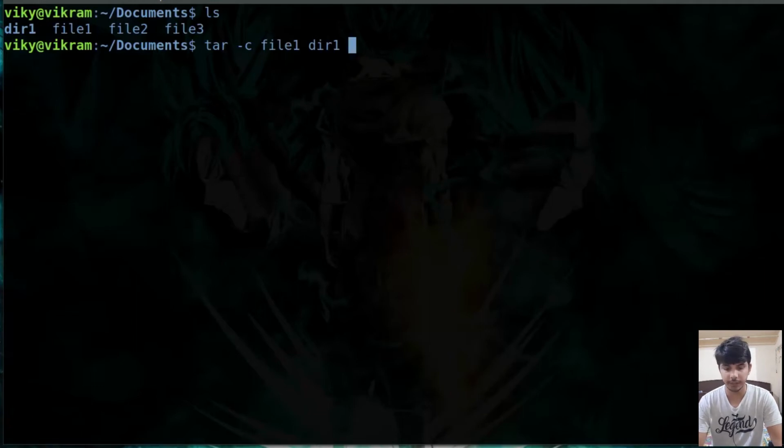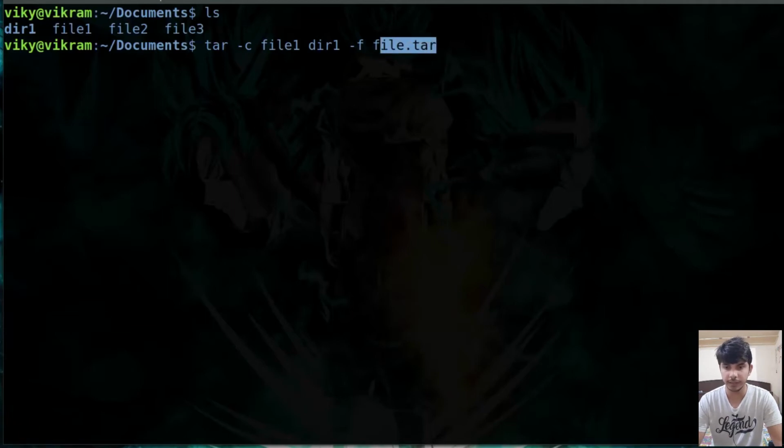After that we will specify the option -f. After the -f option you will write the name of the archive. For example, if you want to create the archive with the name file.tar, then you will write this here. Instead of this you can also write a path. For example, currently this tar file will be created within this directory.